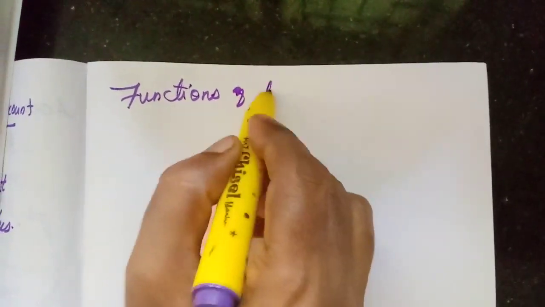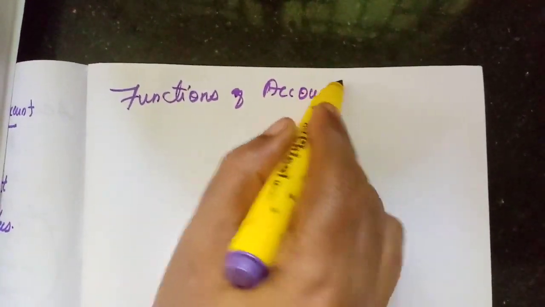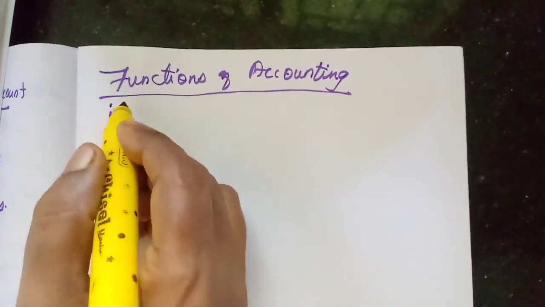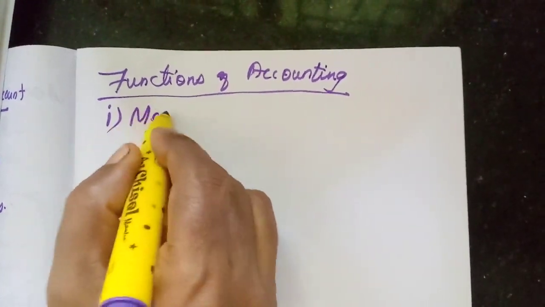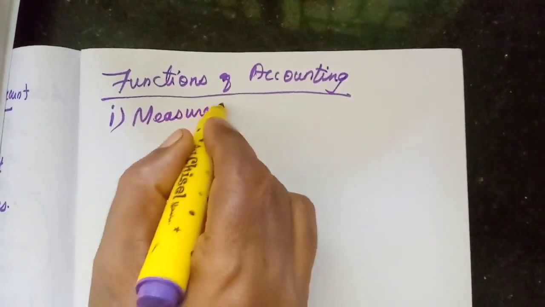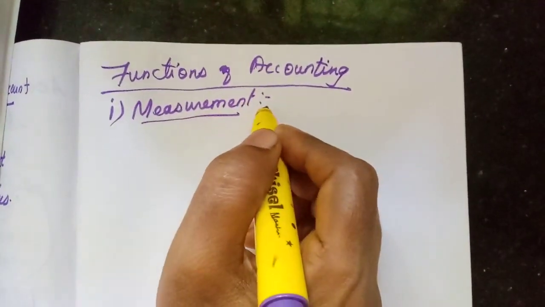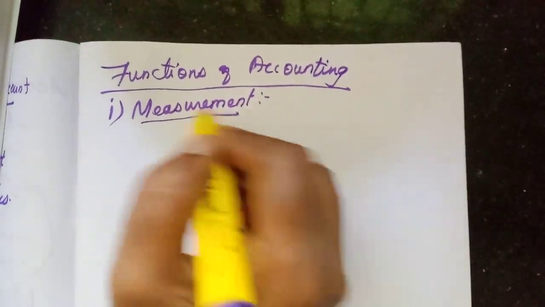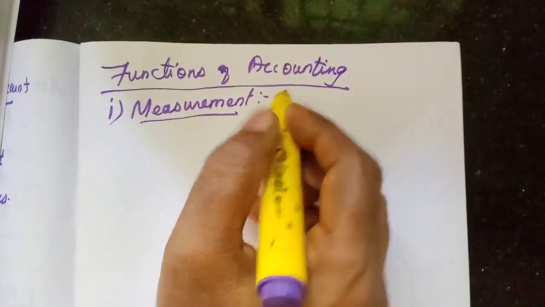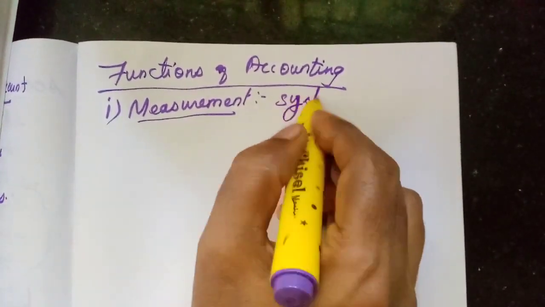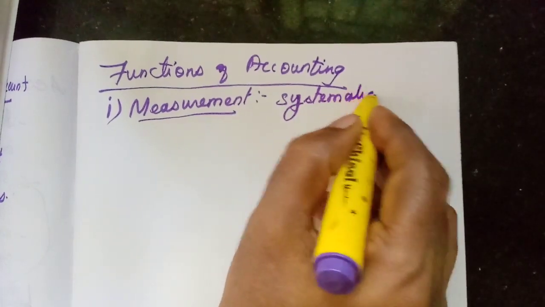Now, we will learn the functions of accounting. There are 6 functions in accounting. We will see the functions of accounting one by one. The first one is measurement. What we have learned will come under a different heading. Here, what is measurement? The main function of accounting is to keep a systematic record of transactions. That is called measurement. Why it is called measurement, we will learn first.